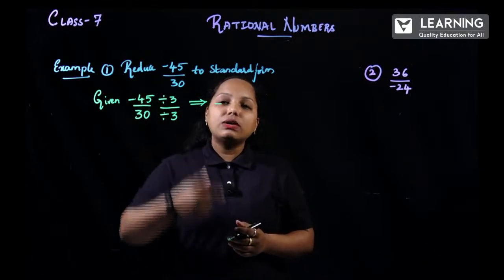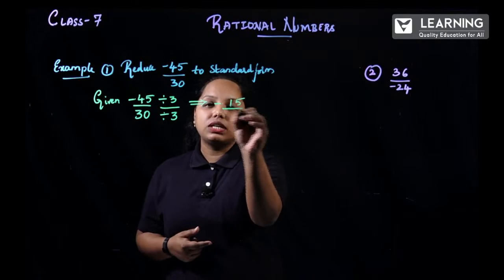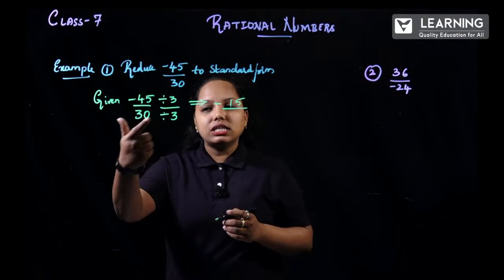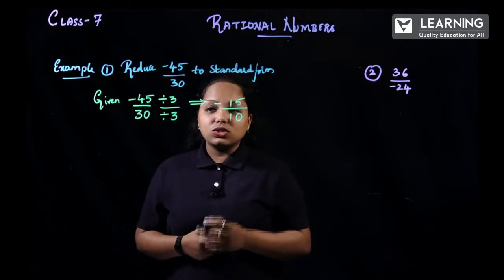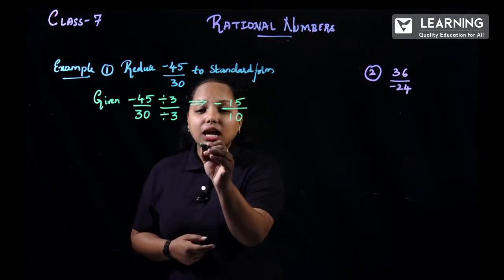Now, 45 by 3: 3 ones are 3, 3 fives are 15, so 3 fifteens are 45. How about 30 divided by 3? That is an easy one. It is 10 there, so 3 tens are 30. Can you still reduce this? Yes, this can be reduced.